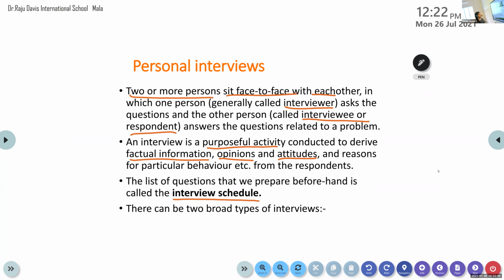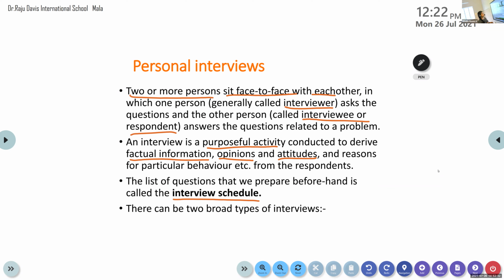Okay, and it is a face-to-face interaction between the interviewer and the interviewee. And why are we doing this interview? To collect information, to gather factual information or opinions or attitudes regarding a particular topic of interest.